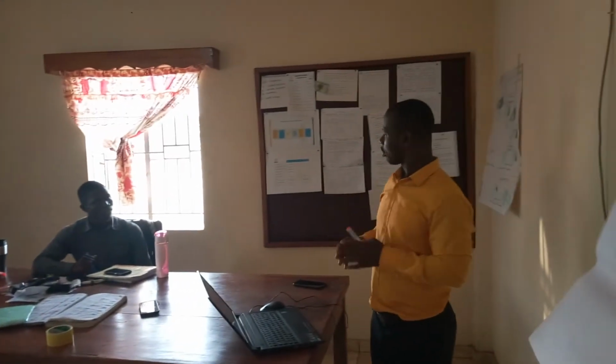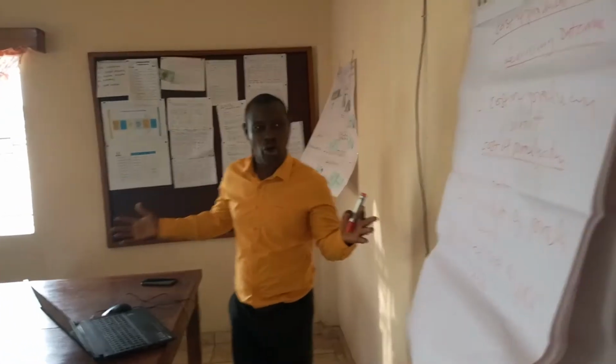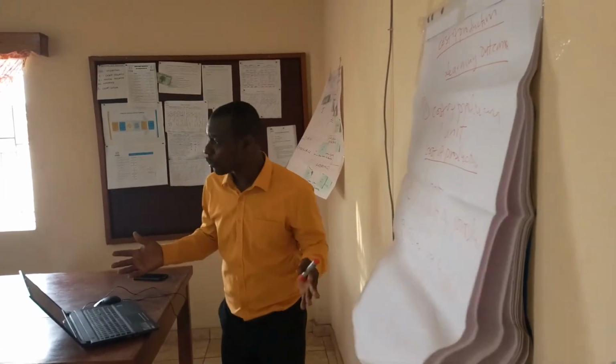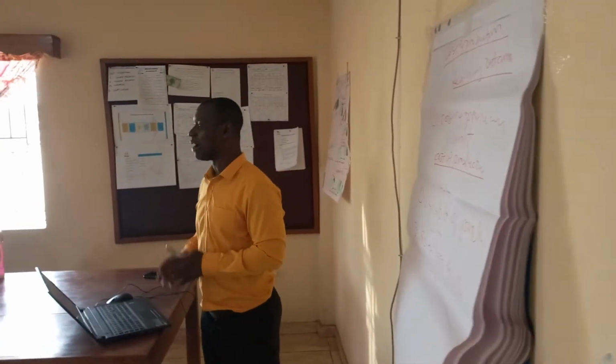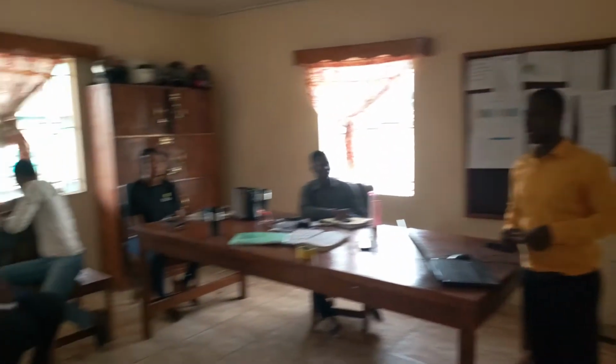We want to first determine the variable cost of producing one unit, and then we also consider the fixed cost of producing one unit. For us to know our cost of producing one unit, we need to add our variable cost per unit to our fixed cost per unit. Yes, you want to ask a question?